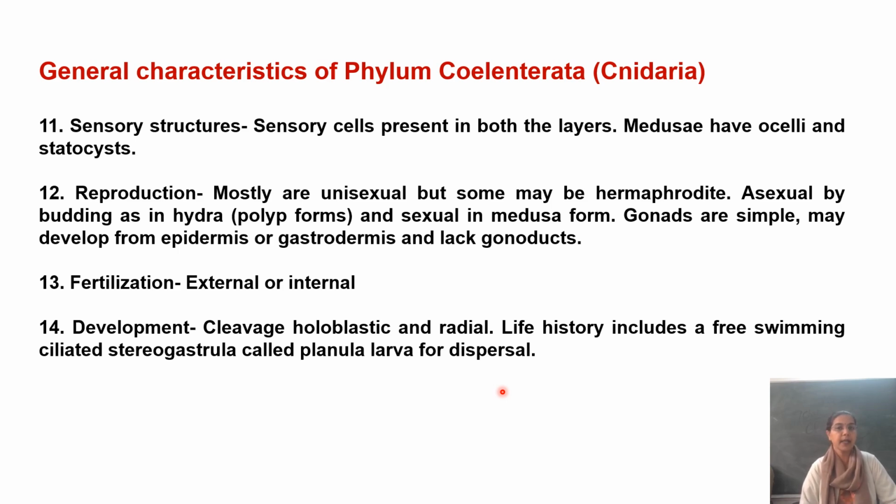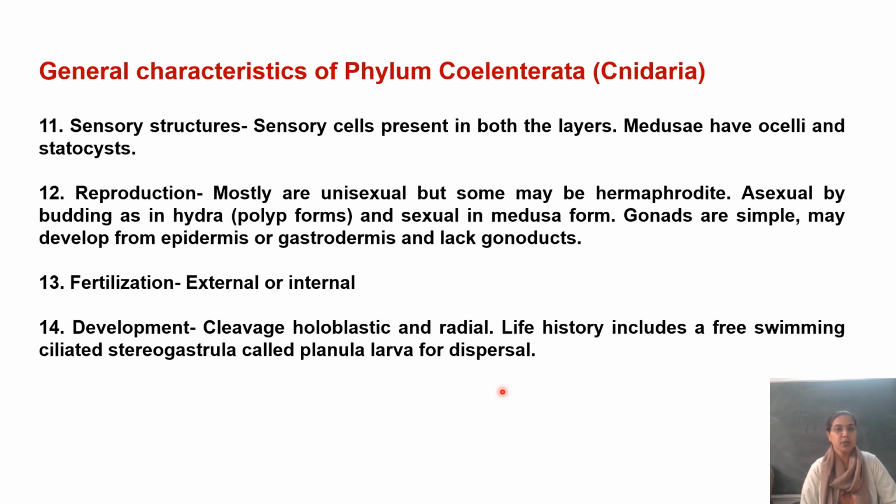So if I summarize the general features of phylum Coelenterata, first is that this is the second most important phylum of invertebrates, and it is the only phylum which has, number one, the tissue grade of organization. Second important characteristic about this organism is that they show polymorphism, means इनकी बॉडी के अंदर दो बेसिक zooids, दो बेसिक बॉडी फॉर्म्स होती हैं.